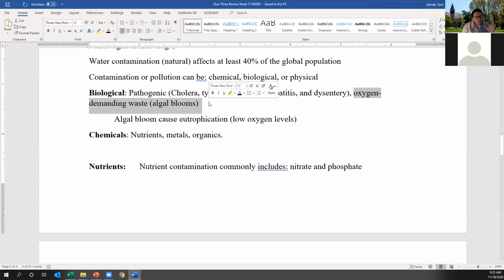So your two main types of biological contaminants or pollutants relate either to pathogens or to oxygen demanding waste that cause problems by removing oxygen from the water. Algal blooms, when they have high oxygen demands, lead to eutrophication from low oxygen levels, and eventually can lead to things like fish kills and loss of other species from that water.